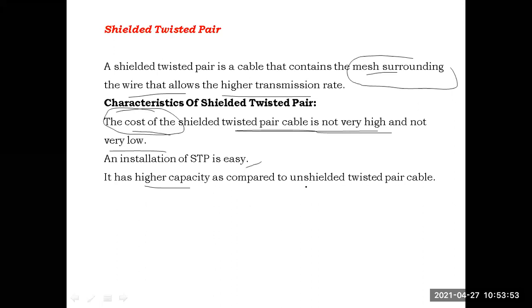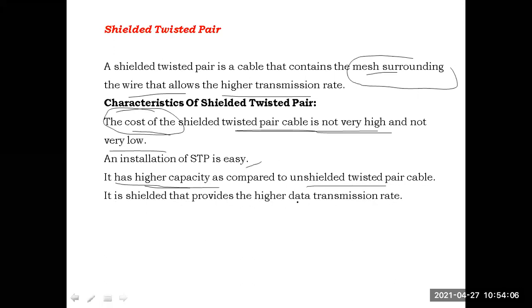Next, it has higher capacity when we compare with UTP. The data transfer capacity, the bandwidth capacity of the STP is higher when we compare with the UTP. When we compare with the unshielded one, the shielded one will have the higher capacity. It has a higher data transmission rate. The bandwidth is very high. It has a shield, so it provides the higher data transmission rate.